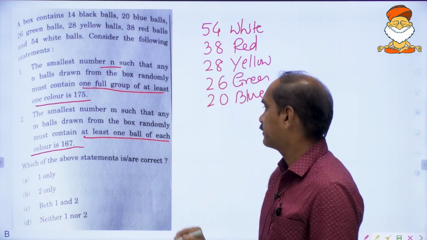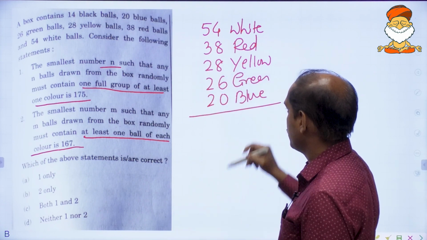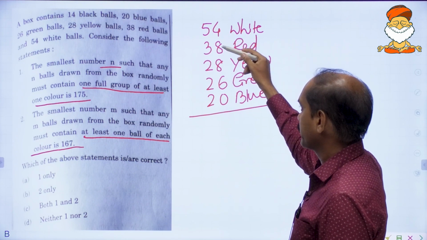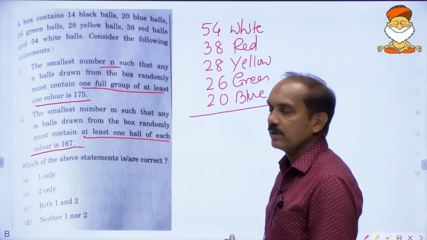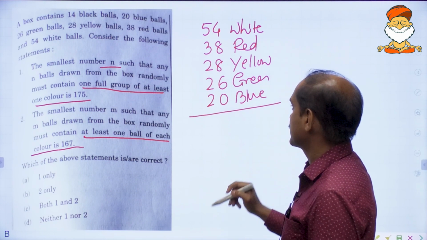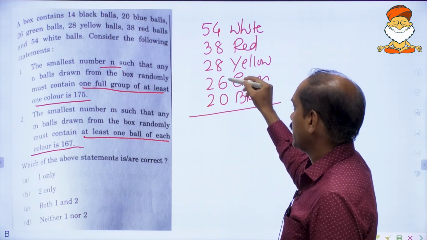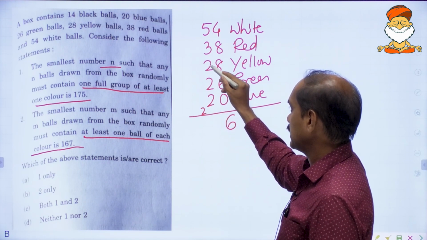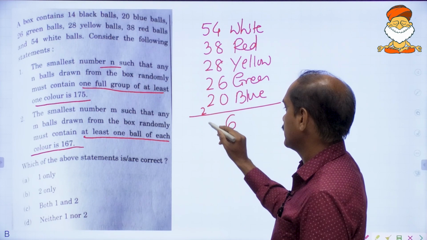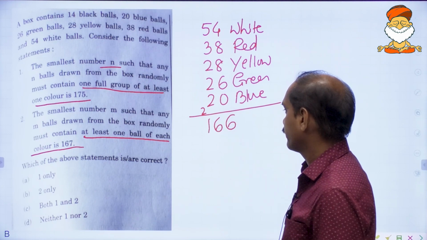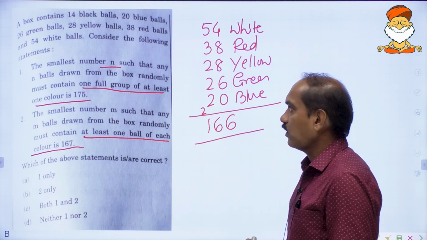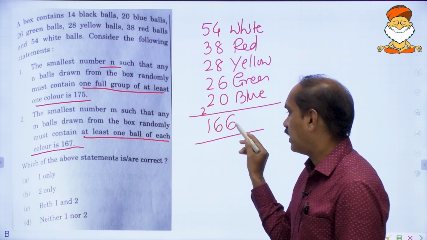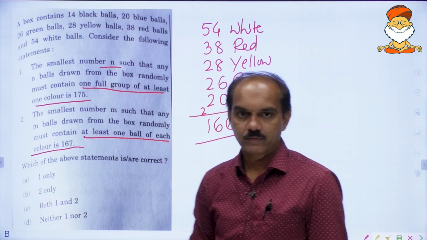Let us forget the black for now. Just add all these numbers, how much you will get? 4 plus 6, 10. Here is 16. 10 plus 16, 26. 26, 2, 4, 6, 8 plus 8, 16. So except the last 14 black, we have 166 balls, right?